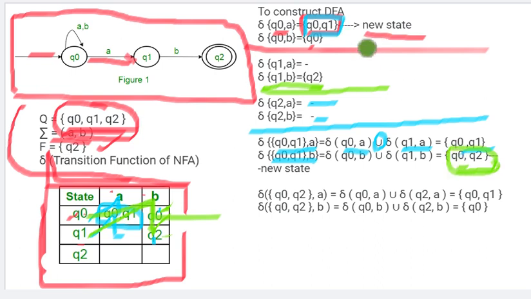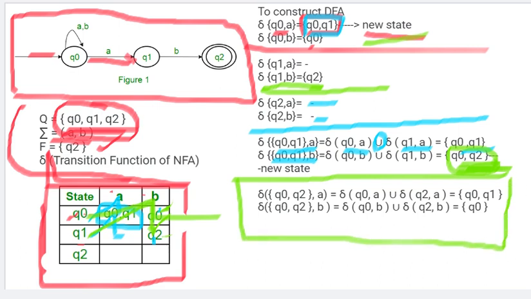Q0 Q2 is mentioned nowhere here. It's Q0 Q1, but Q0 Q2 is coming together for the first time. So while finding the transition of the new state Q0 Q1, we got another new state, Q0 Q2. Now for Q0 Q2 with respect to A and B, we are going to find the transitions.